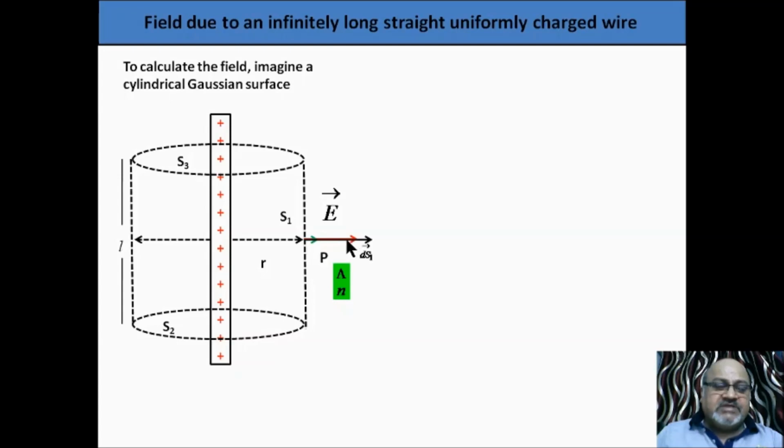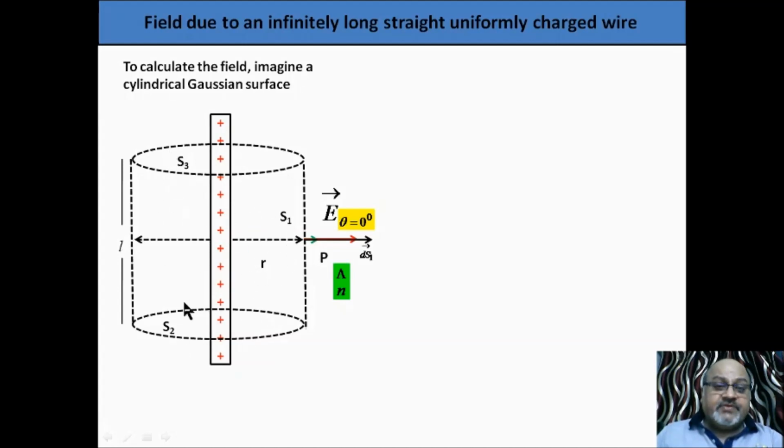All are in the same direction at point P. What does it mean? It means theta is 0. In the formula, phi is equal to E dS cos theta, theta is 0. Therefore cos 0 is 1. What will be the flux? You know now, this will be only the product of E and dS, or you can say the product of electric field intensity and area, this curved area.